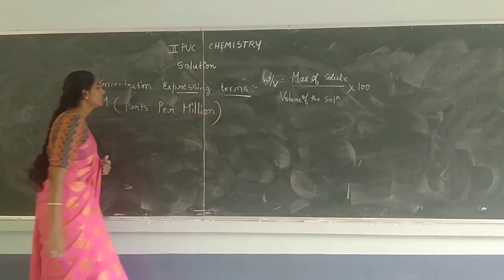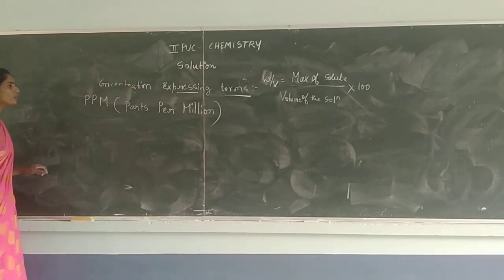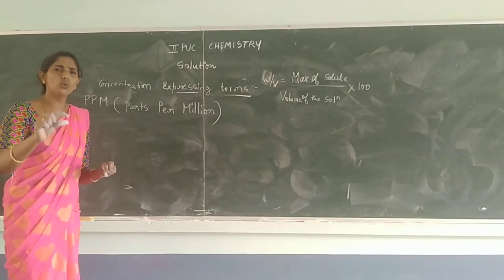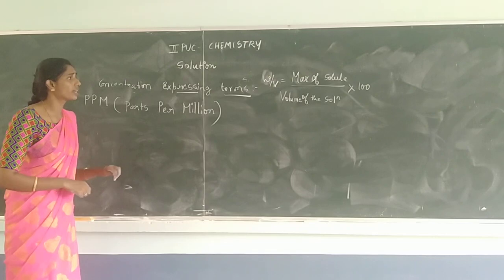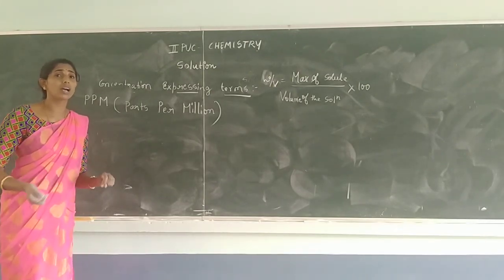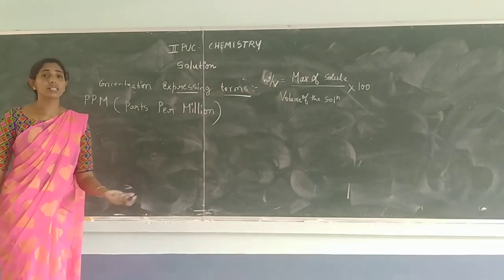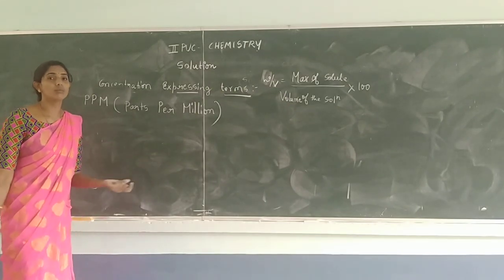Definition ಹೇಗಿರ್ತದೆ? Parts per million. Parts per million, ppm, is used when the concentration is too minute. ತುಂಬಾ minute ಆಗಿರ್ತದೆ. Microgram ಅಲ್ಲಿ present ಇದ್ದಾಗ, when the concentration is too minute, then it is usually termed as that solution is called as a ppm solution.